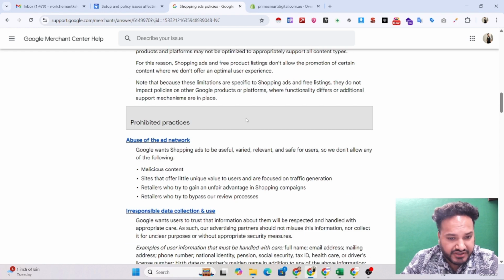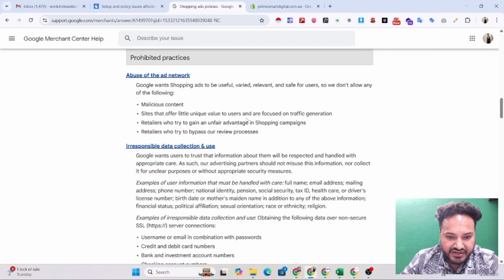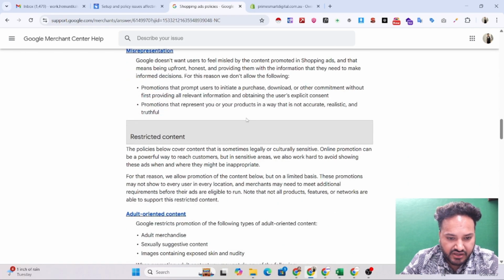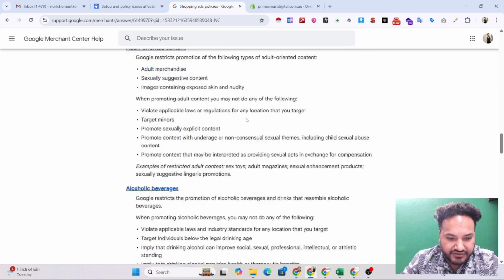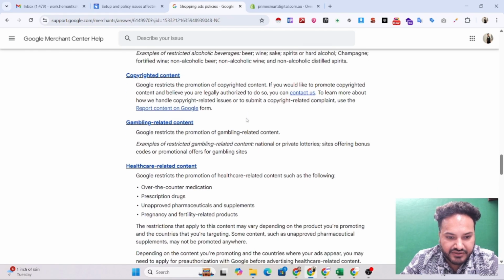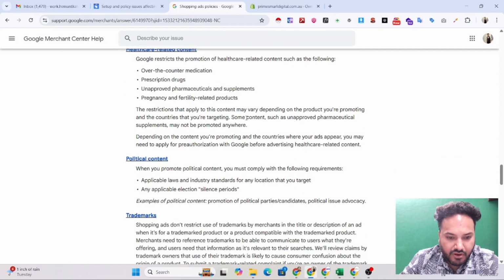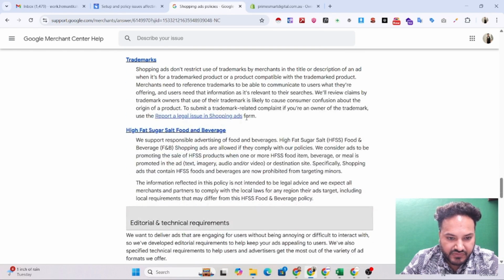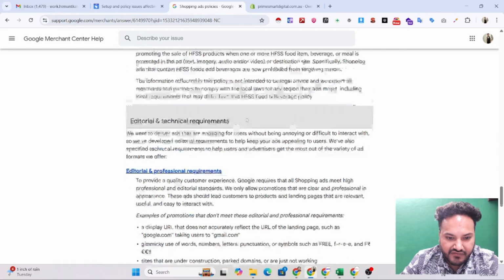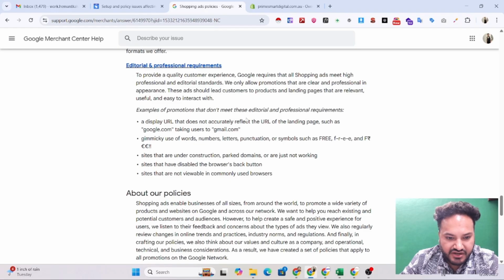The other policies are prohibited practices such as abuse of the ad network, irresponsible data collection and use, and misrepresentation. This is the most common error which we get, and I have seen it in a lot of Merchant Center accounts, so we will discuss this as well. Restricted content: adult-oriented content, alcoholic beverages, copyrighted content, gambling-related content, healthcare-related content, political content, trademarks, high-fat, sugar, salt food and beverage. The next policies are editorial and technical requirements, editorial and professional requirements.